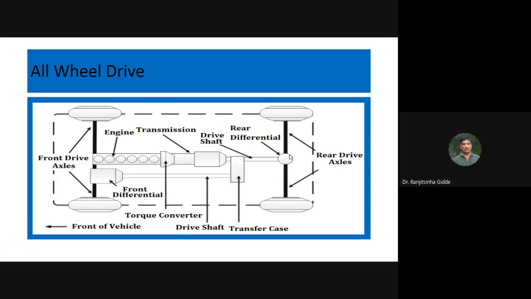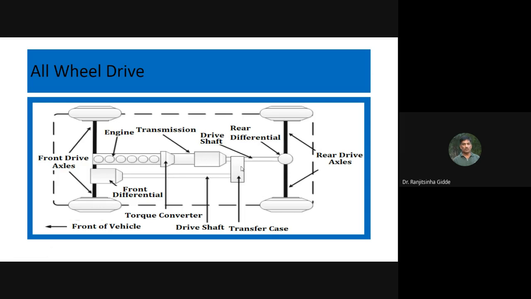The function of a differential is to differentiate the speed. And this one is the transfer case, which divides or splits power, 50% for the front axle and 50% for the rear axle. So that's why this transfer case we can also call one of the differentials.